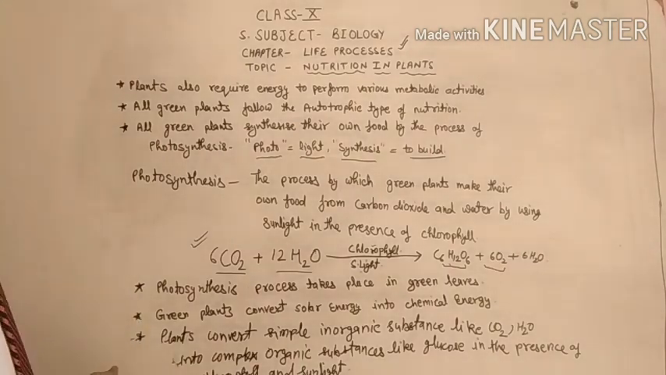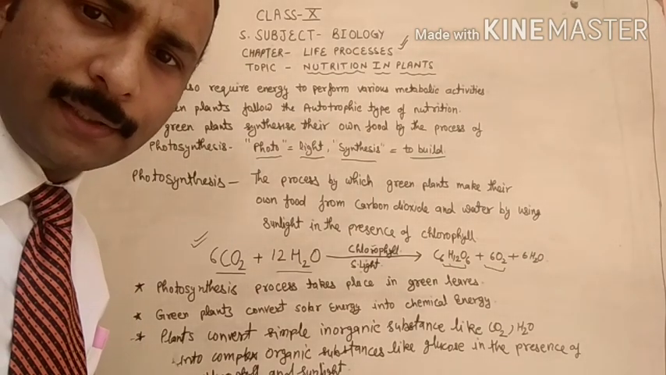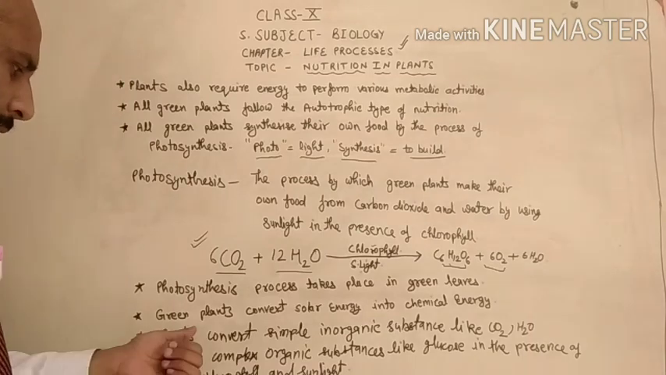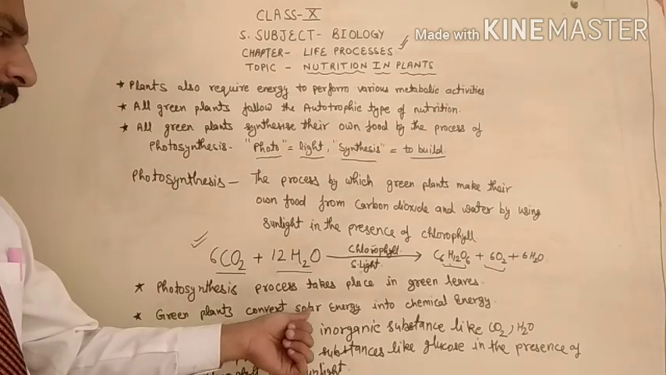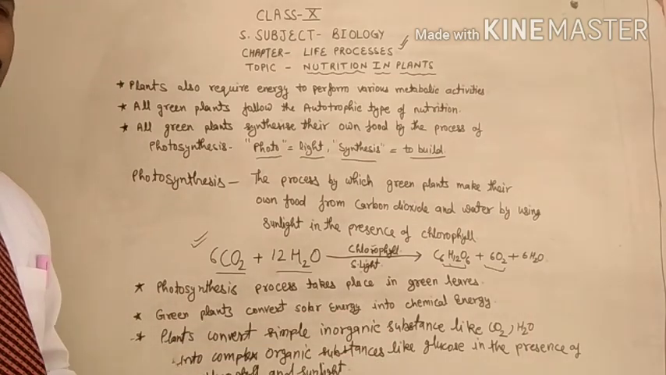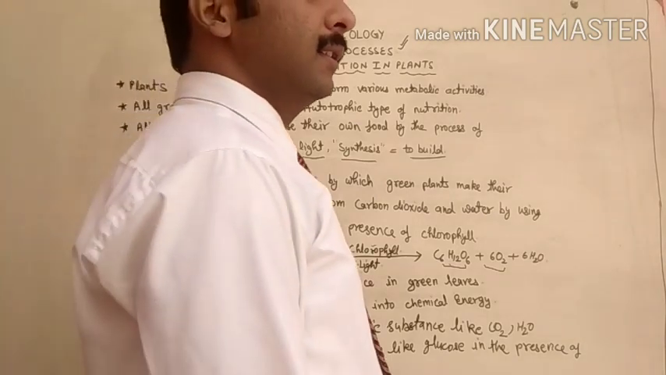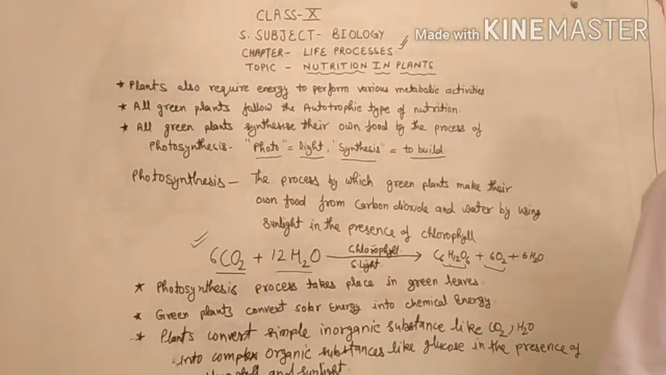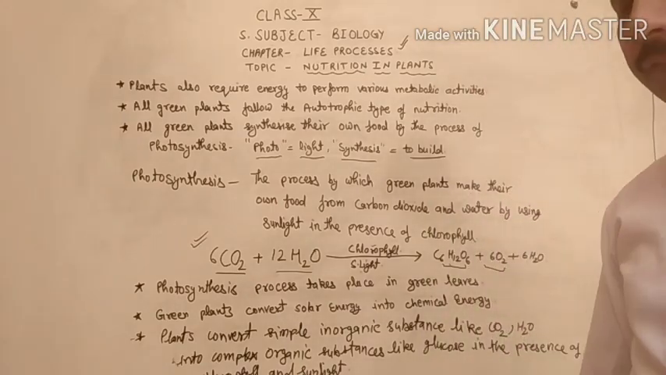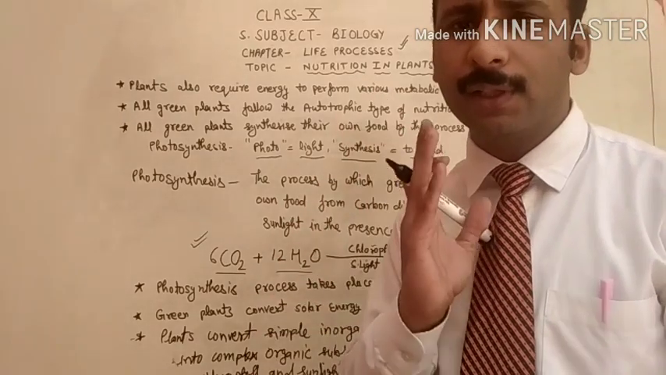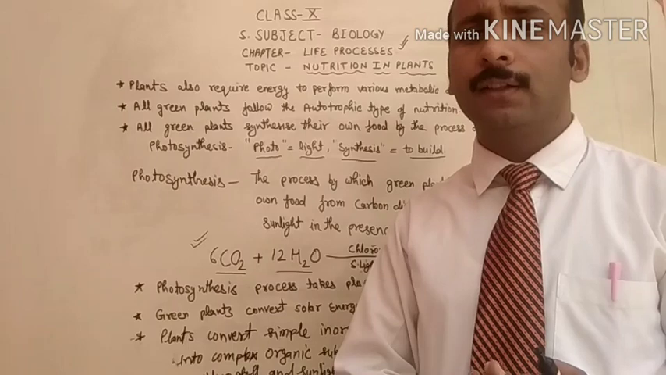One more thing you can add in this process, that green plants convert solar energy into chemical energy. Beta, now listen, this is the process. In class 9th you have studied in the physics chapter that energy can neither be created nor be destroyed.